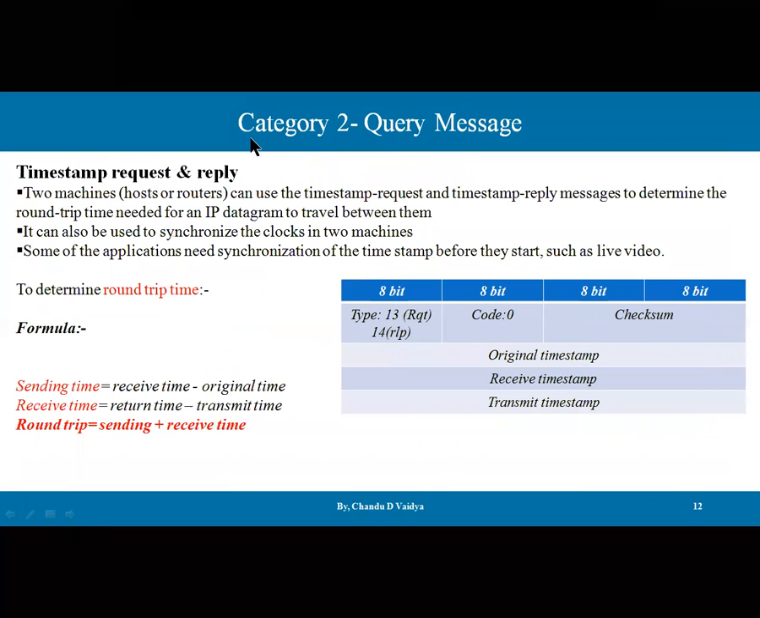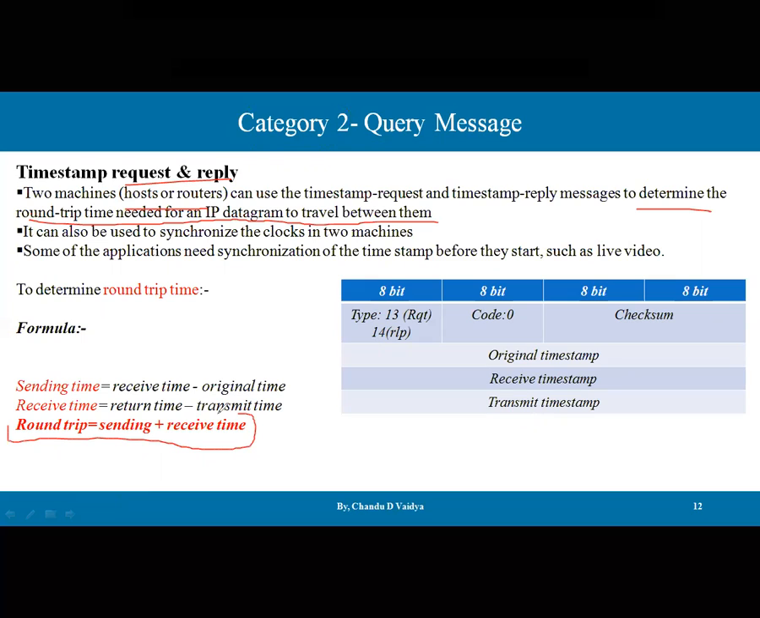And second in the query message category is timestamp request and reply. In this timestamp request and reply, two machines, let's say host or router, can use the timestamp request and reply message to determine the round trip time needed for the IP datagram to travel between them. So there is a term, the round trip time, guys, and what is the round trip time formula?